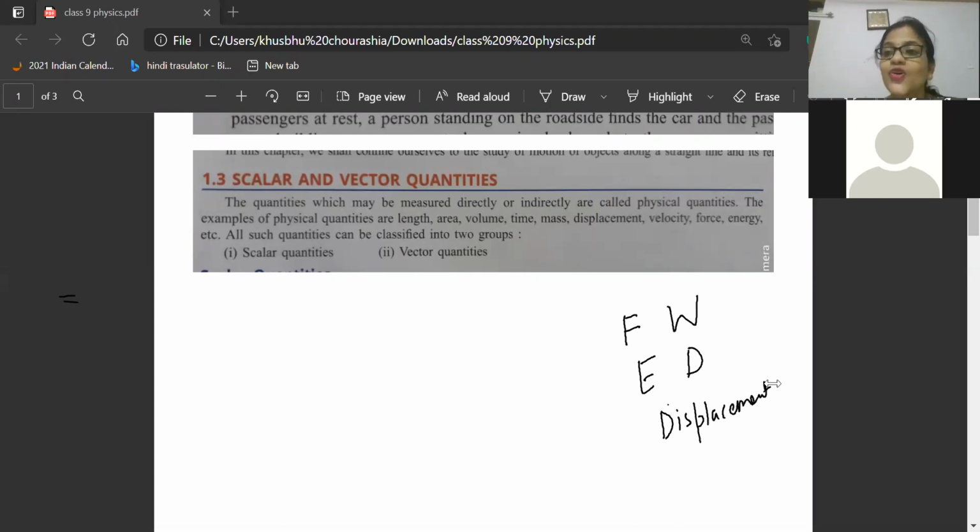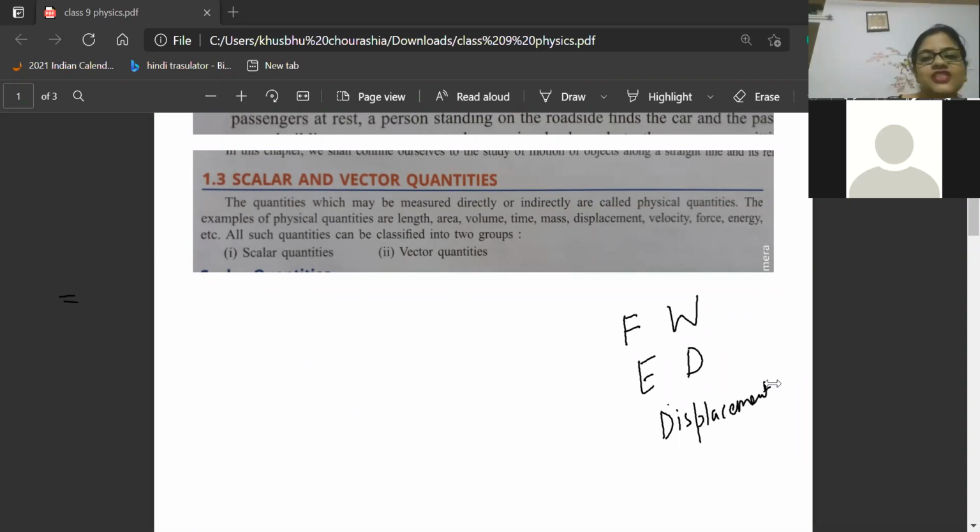Why? Because you pushed your friend. Okay. You applied force. And which type of force? Constant contact force. Awesome. So, beta, what is this force? It is a physical quantity. Area, physical quantity. Volume, physical quantity. So whatever physics words we are using for explaining anything, that is a physical quantity. So now you understood what is physical quantity.